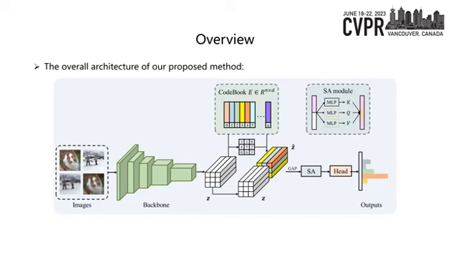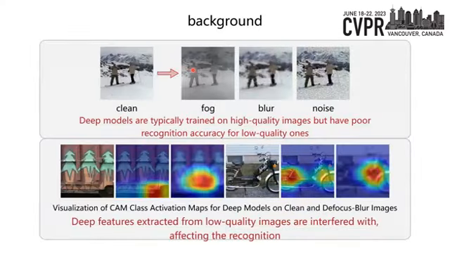Here is the overall architecture of our proposed method. Now, let's discuss it in detail. As shown in the figure, deep models are typically trained on high-quality images but have poor recognition accuracy for low-quality ones. The class activation maps also reveal that the deep features extracted from low-quality images are interfered with, affecting recognition.